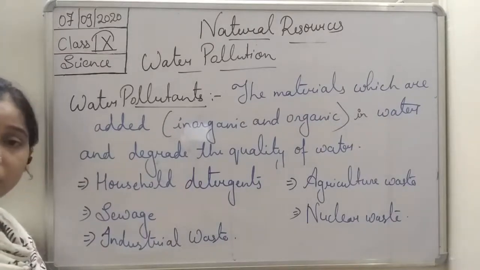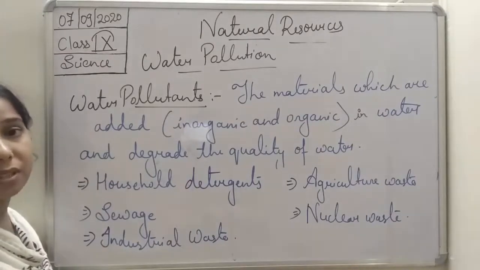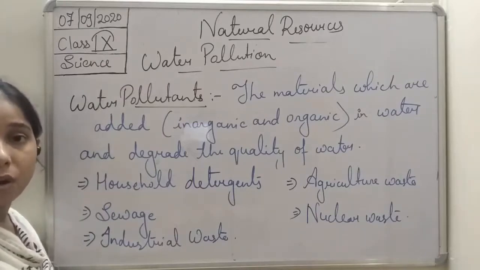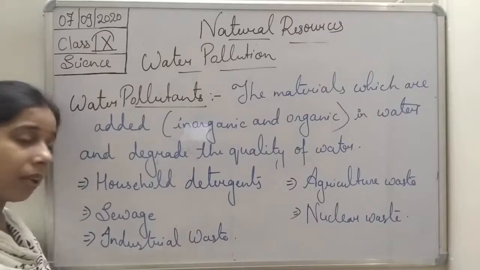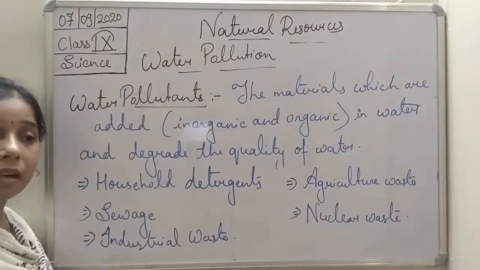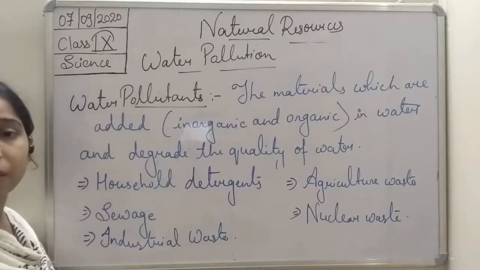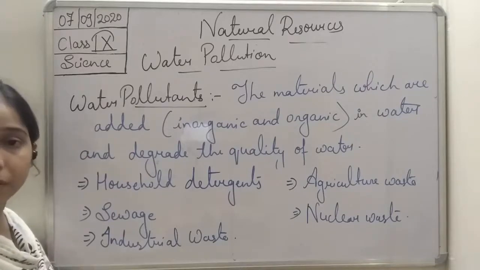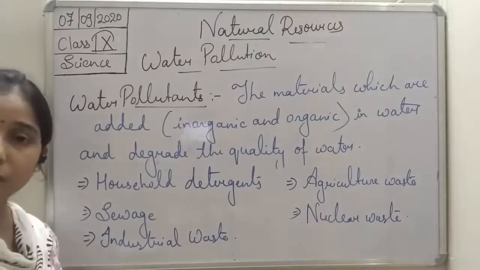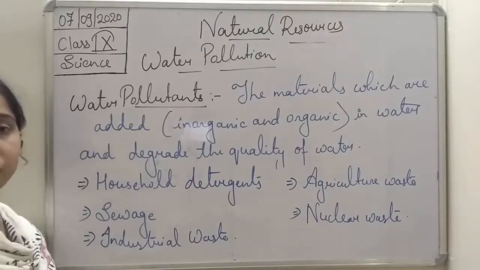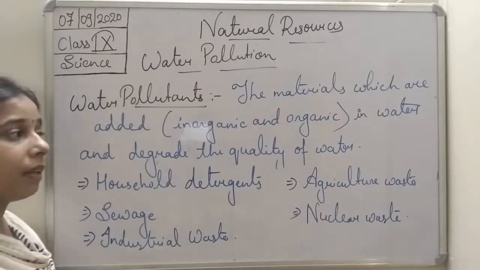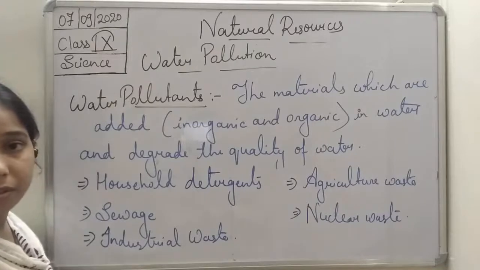Then the industrial waste, students: a lot of industries set up on the bank of the river, so ultimately these industrial wastes get discharged in the river and make the water dirty. Agriculture waste is also like the nuclear waste. These are the wastes which finally mix with the water body and create water pollution.